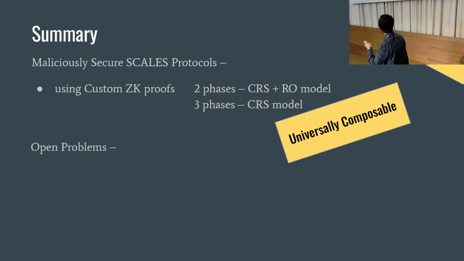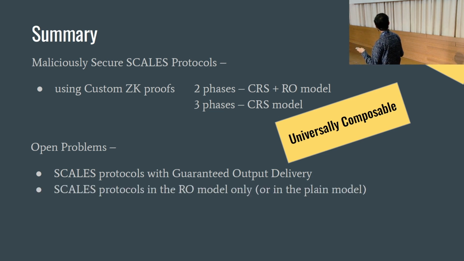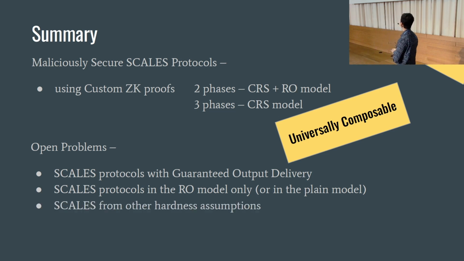So here are certain open problems. One of them is that we still don't know how to make YOSO protocols that are guaranteed output delivery. For instance, even this protocol in the honest majority server pool setting will still give you security with abort. And we don't know how to make YOSO without CRS yet. So if you can make one in a random oracle model or a similar model, that would really help. And yeah, if you can build YOSO from other hard assumptions, that would be cool too.